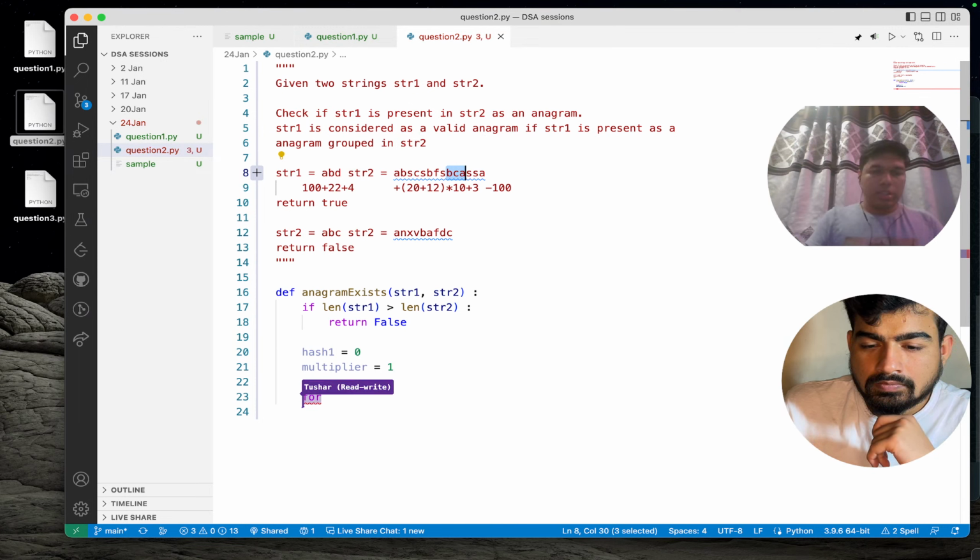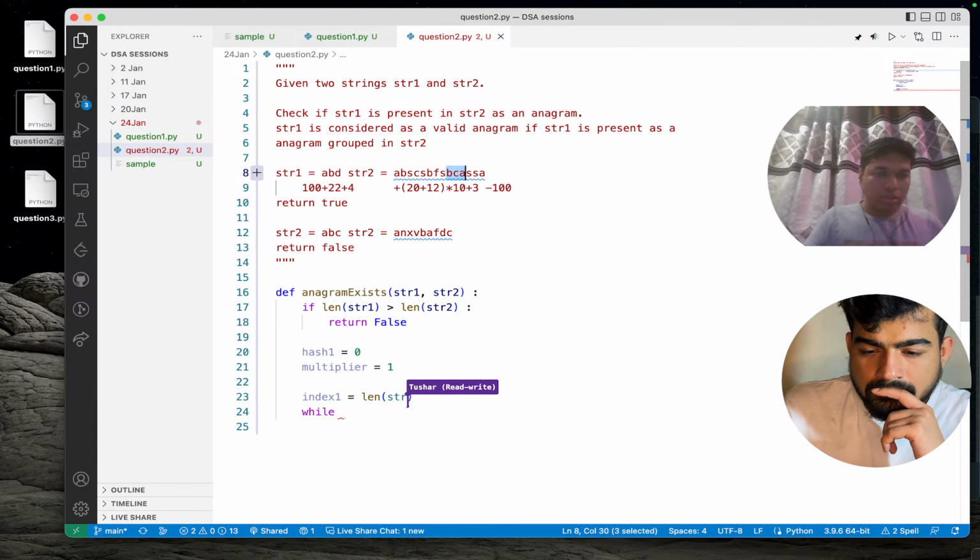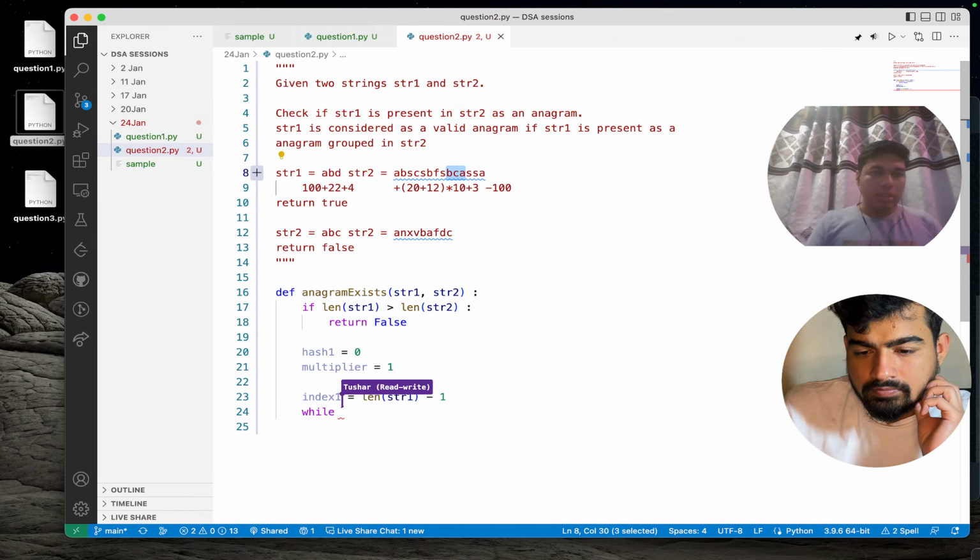Let's calculate. I will take an index 1 equals length of str1 minus 1, while index 1 is greater than or equal to 0.